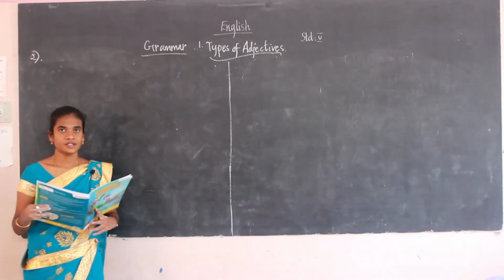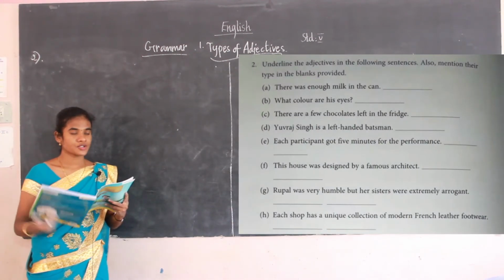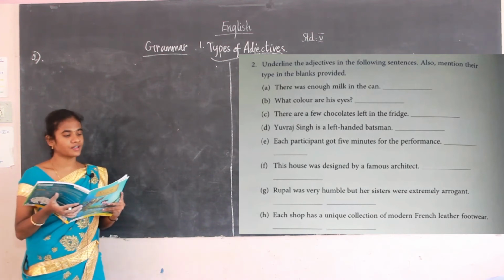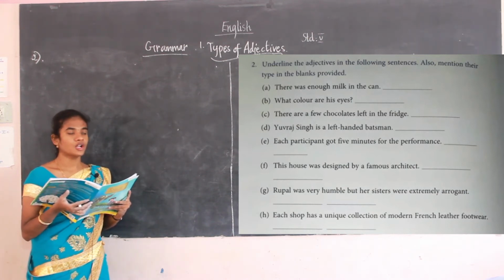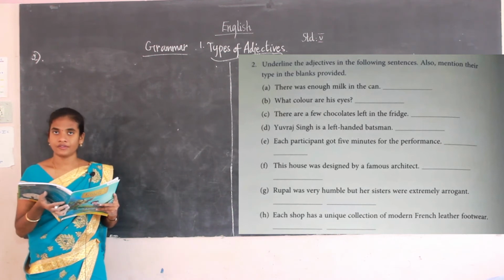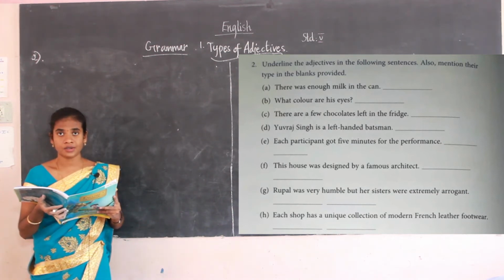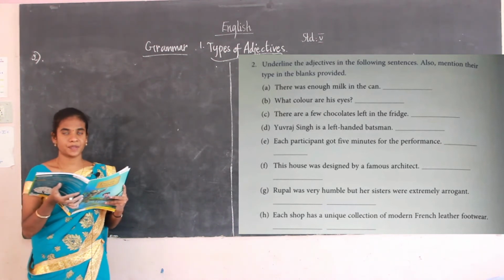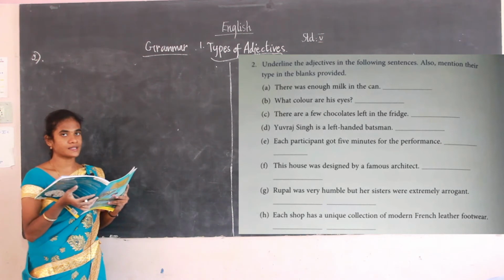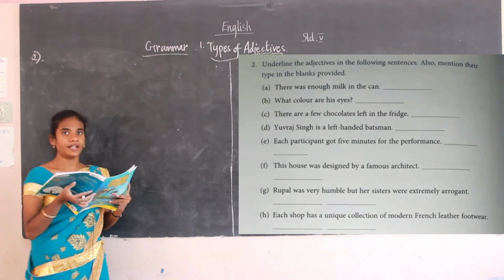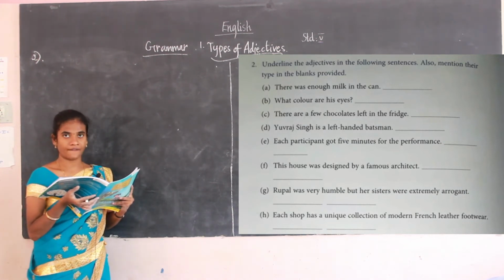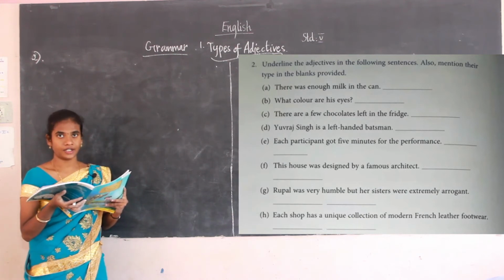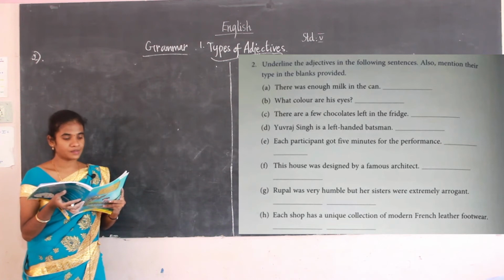So now see this image. This is the second one: underline the adjective in the following sentences. Also mention their types in the space provided. I have to read a sentence, underline the adjective, and mention what type of adjective it is. So you have underlined one adjective; now for that adjective, whatever the type is, you write it in the space provided.